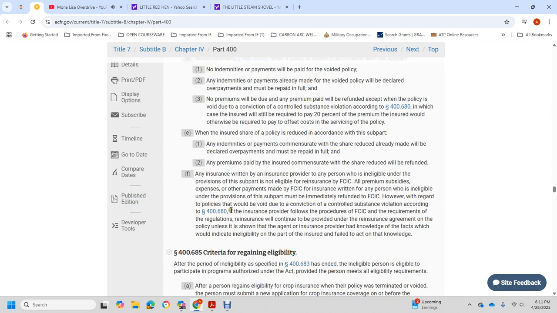With the connection with the controlled substance violation, quote, 40680, insurance provided for with the procedure with the Federal Crop Insurance Corporation, quote, with the regulation, remnant reinsure will continue to provide with the reinstatement agreement with the policy unless shown in the agent. Insured will provide with the knowledge of the facts which would indicate eligible to part over the insured will fail to act with the knowledge.